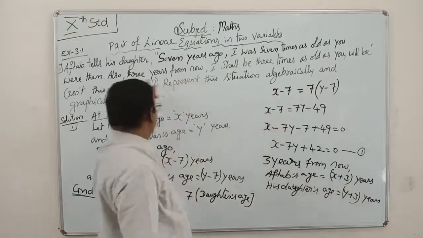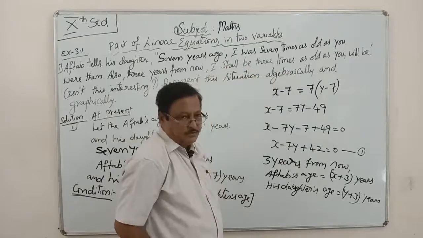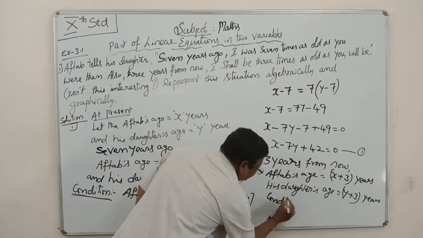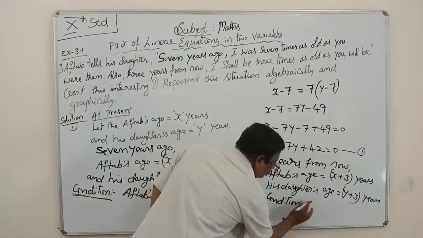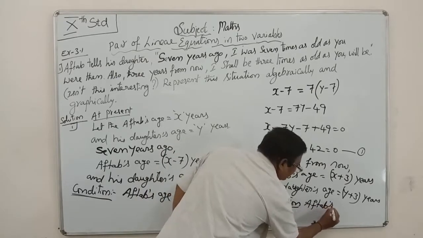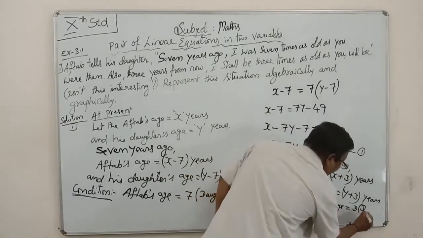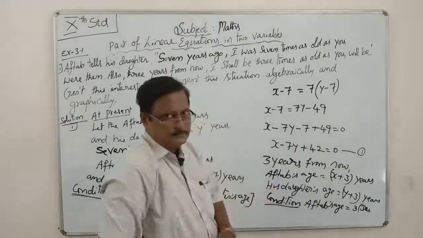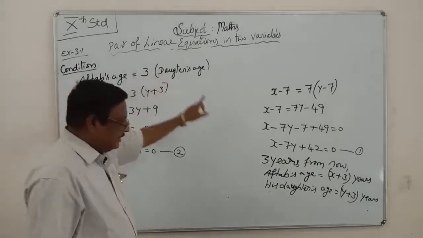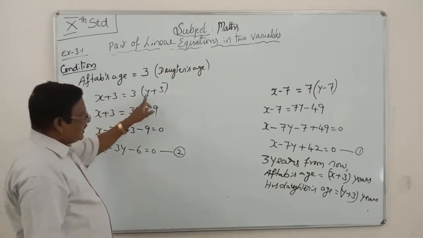What is the condition? The condition is, I shall be 3 times as old as you. Aftab's age is equal to 3 times the daughter's age. Here, Aftab's age is x plus 3, and 3 times the daughter's age is 3 into y plus 3.